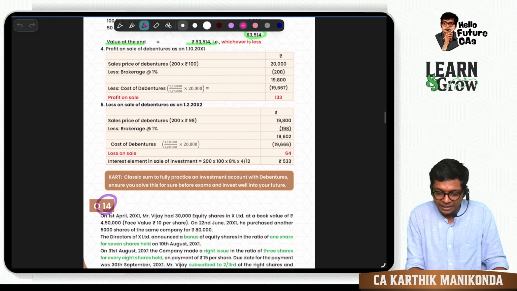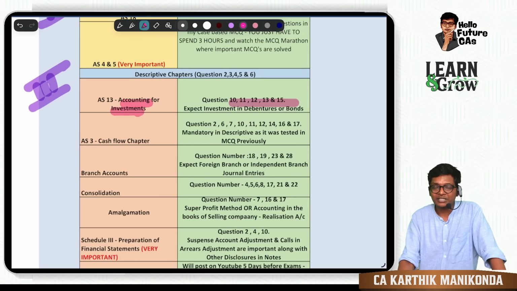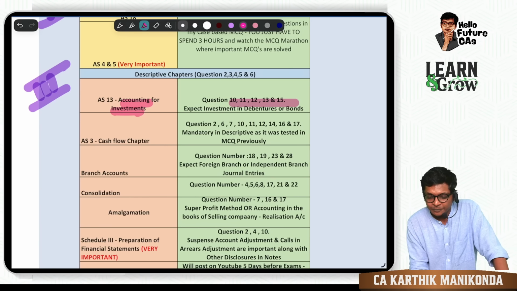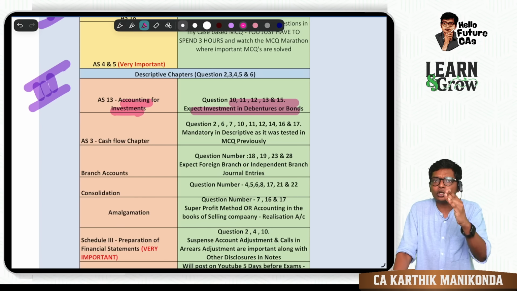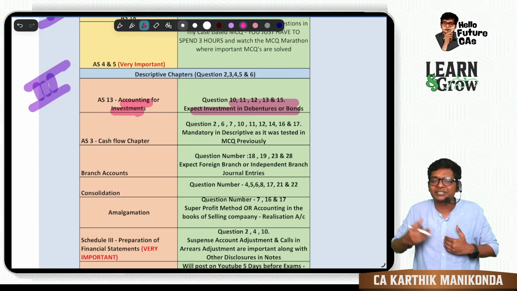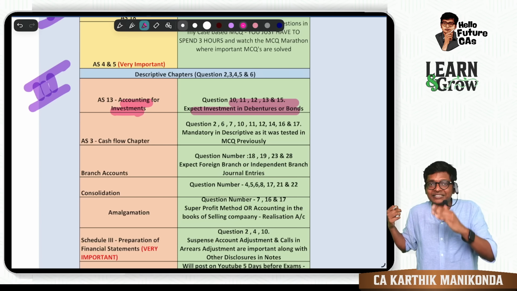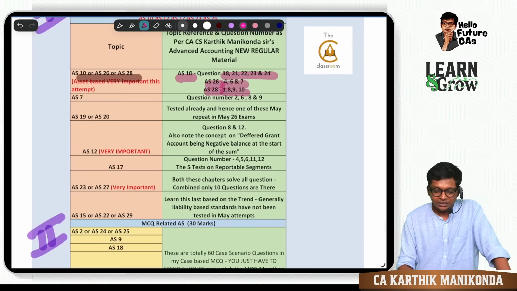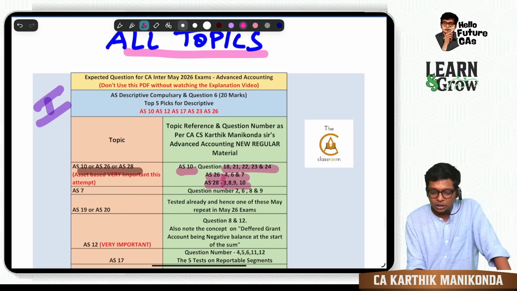These questions I am marking as important ones. This time in accounting for investments, I can expect investment in debentures or bonds, if at all this topic comes, because last time they tested rights and bonus issue. That is how I have done it for all the topics, guys.